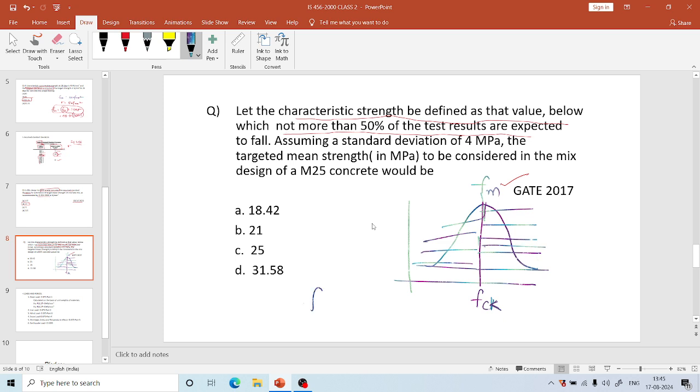So Fm equal to Fck. Here the given grade of concrete is M25, so Fck is 25 Newton per mm square. So Fm is also 25 Newton per mm square.